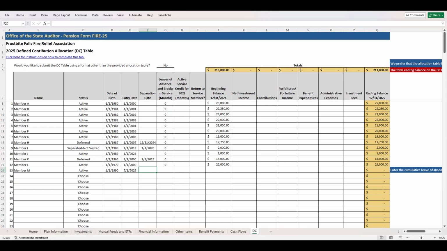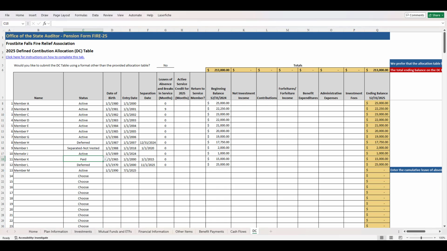If a partially or fully vested member has separated from active service, but the member has not requested a service pension or has not met the minimum age requirement specified in the Relief Association's bylaws, change the member's status to deferred and enter the separation date. When a member's service pension is paid, change the member's status to paid, and they will not be included on the next year's DC table.